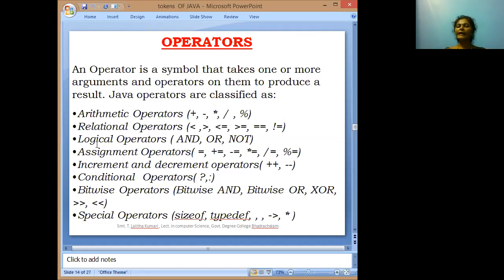Suppose a assigns to b means we are assigning the value of b to a. Suppose we take b value as 5. In the next statement, we take a assigns to b.